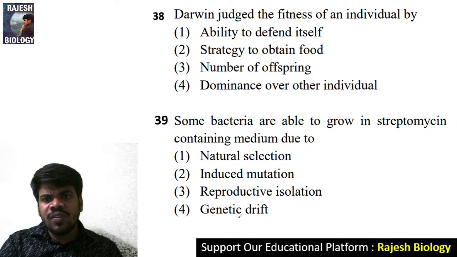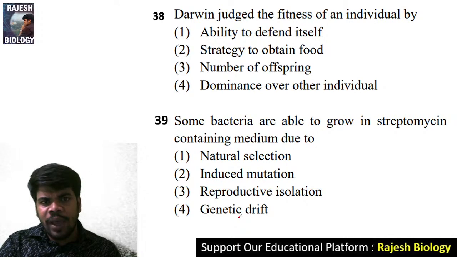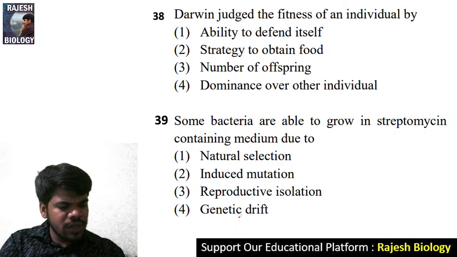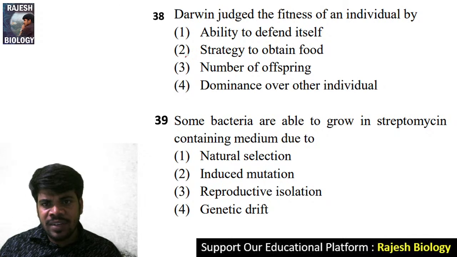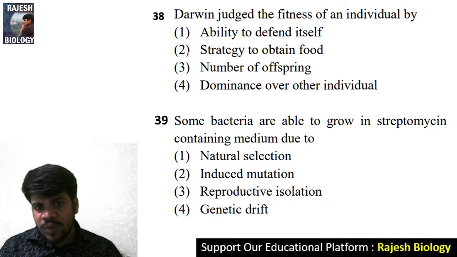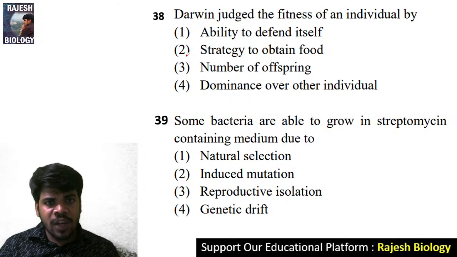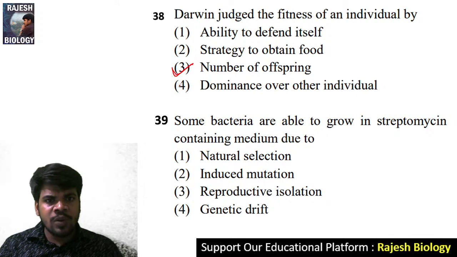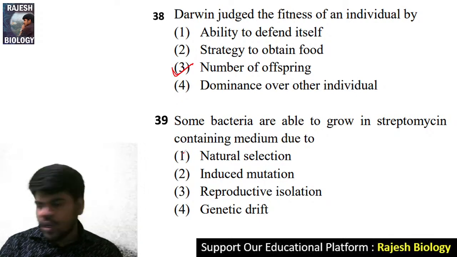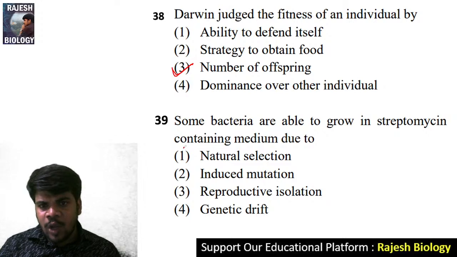Darwin judged the fitness of an individual by the ability to defend itself, strategies to obtain food, number of offspring, or dominance over the other individual. Actually, Darwin's opinion about fitness is reproductive fitness. So, number of offspring only. Come to the 39th question. It is not dominance over others. It is the reproductive fitness, number of offspring.